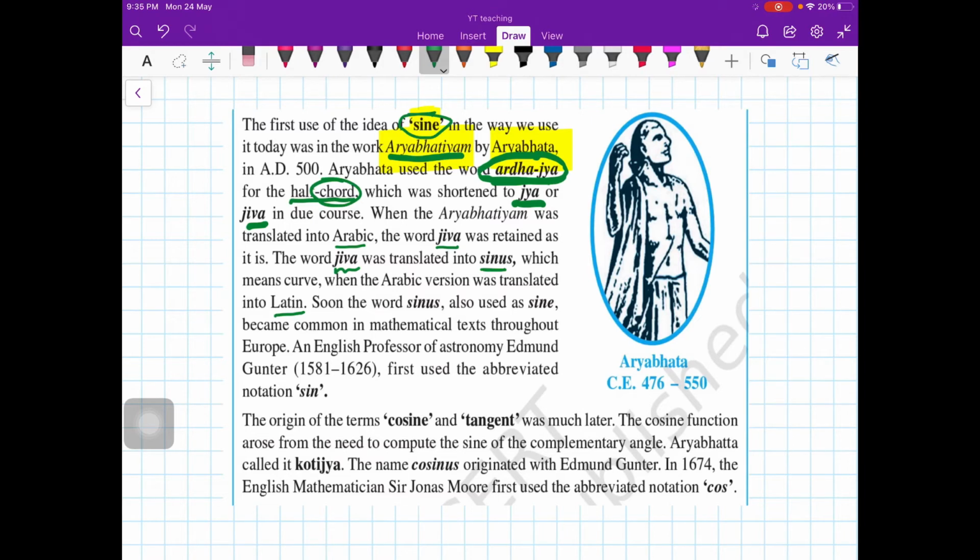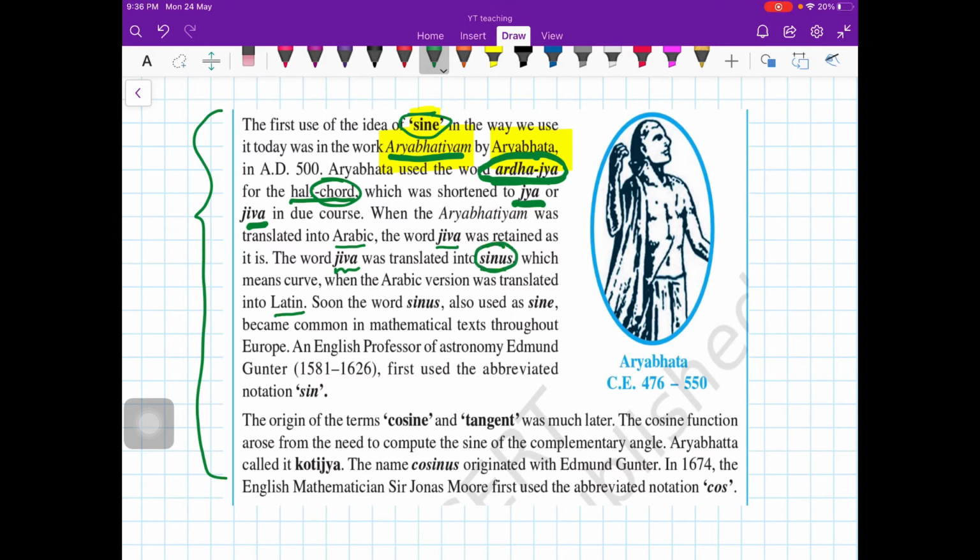Okay, it may be boring for you. You can skip this part if you are not much interested in history. So you can just skip this part, right? But I am interested in history, so I want my students to know a little bit, right? You don't have to remember these things, but they are interesting.